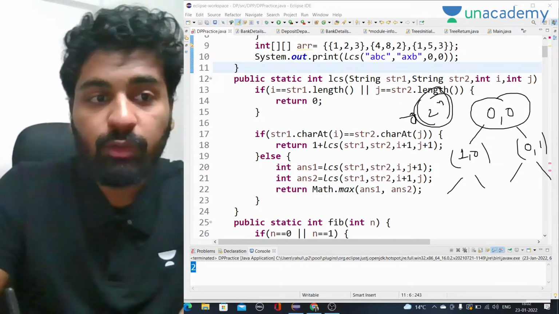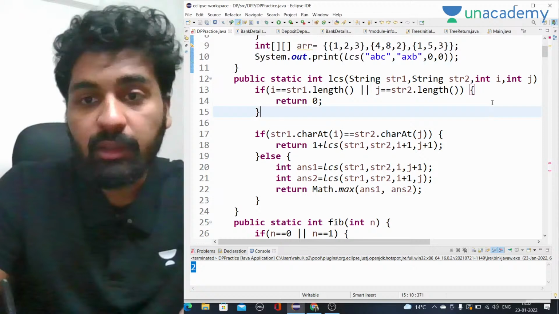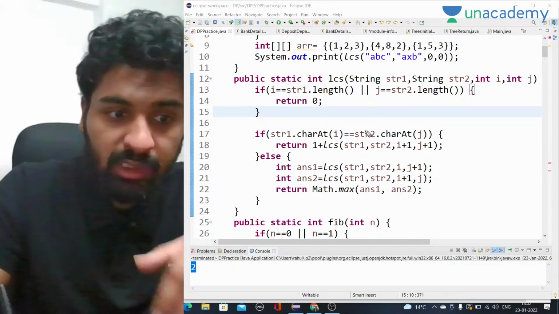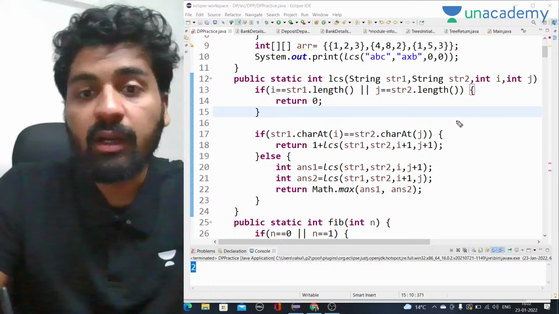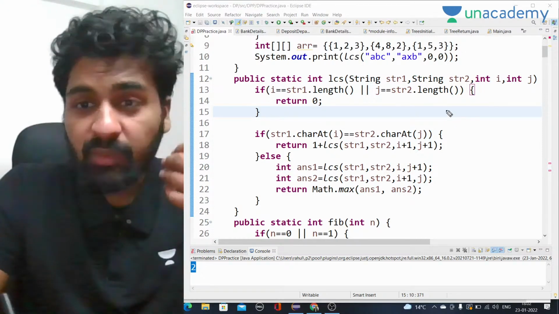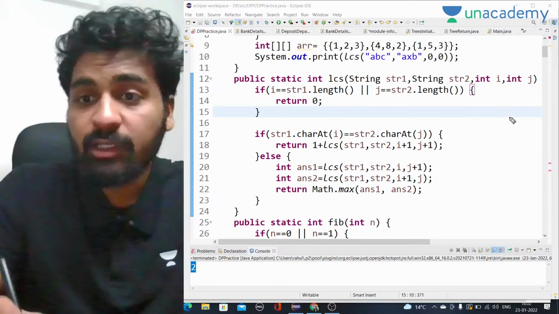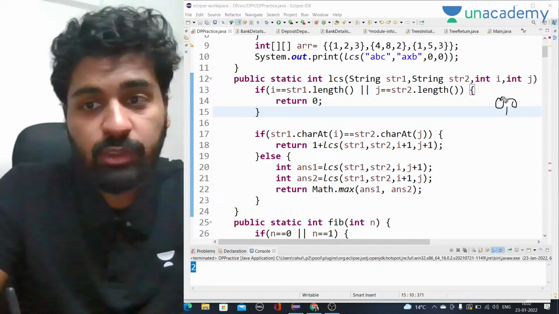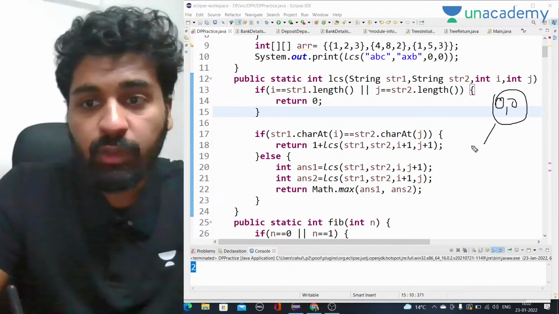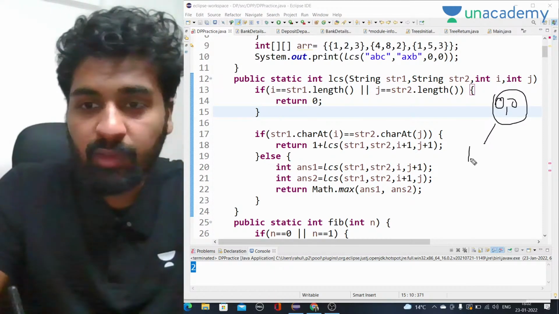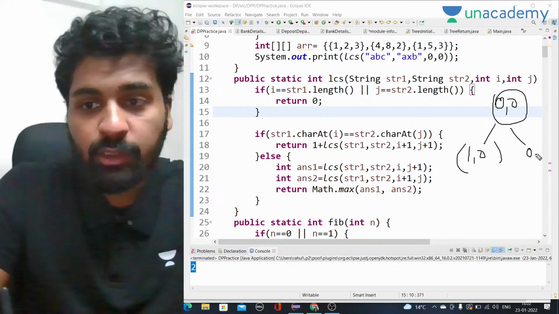So what we are going to do is reduce it to DP. Why are we going to use DP here? Because there are a lot of overlapping subproblems. Why are there overlapping subproblems? Let's say we start from 0 0. Then we go for i plus 1 and j, which will be 1 0, and here 0 1.